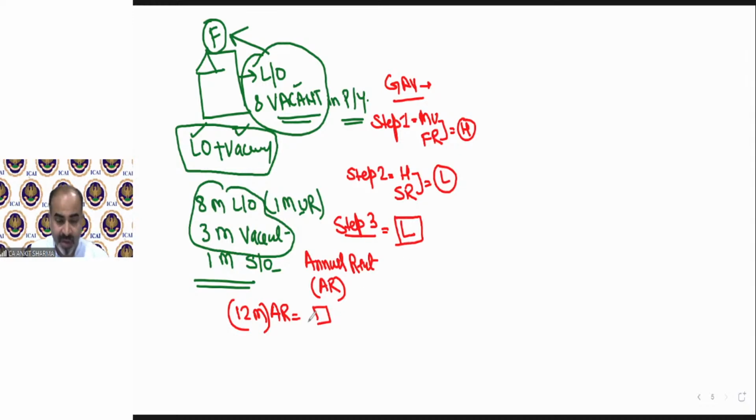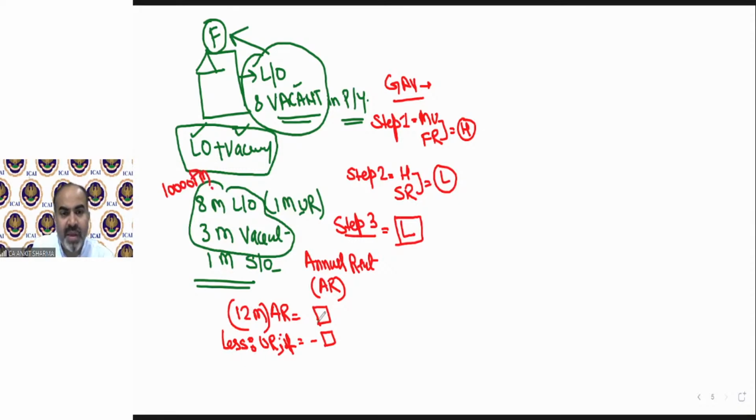This value is not going to be compared directly with the lower value. Out of this 12-month AR, you have to deduct something, and then compare it with the lower value. So what are we going to deduct? It says unrealized rent, if any. In this example, suppose the rent was 10,000 per month.